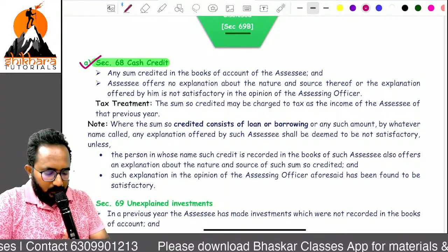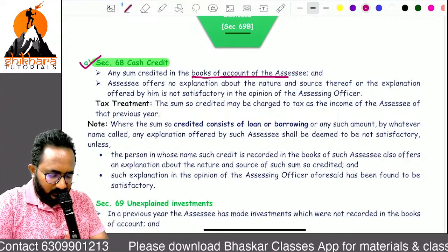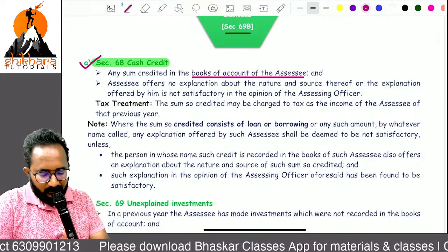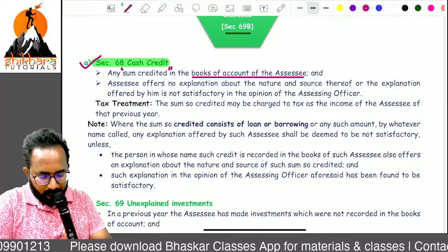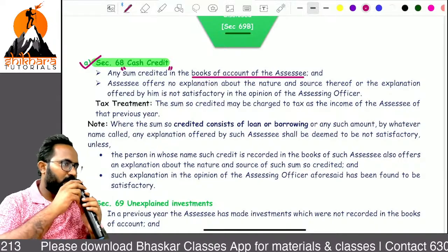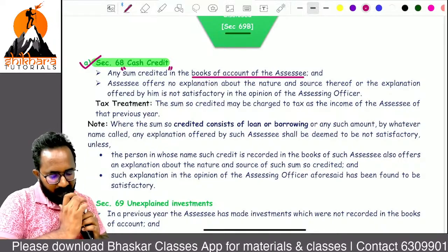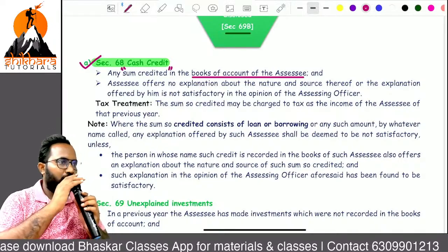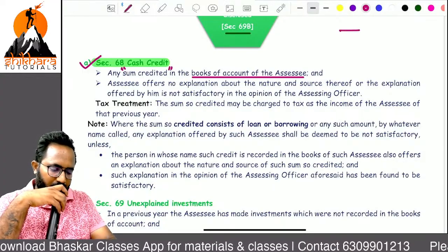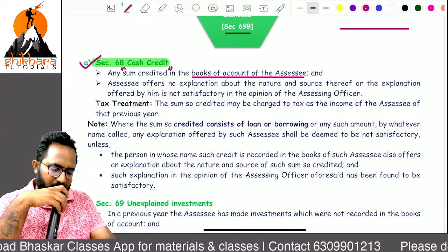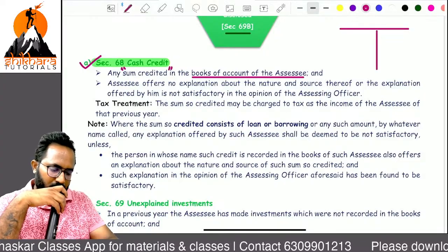Sir, in the books of accounts of the assessee, any sum credited. Example, yes ma'am, I am crediting one amount of 1 crore.